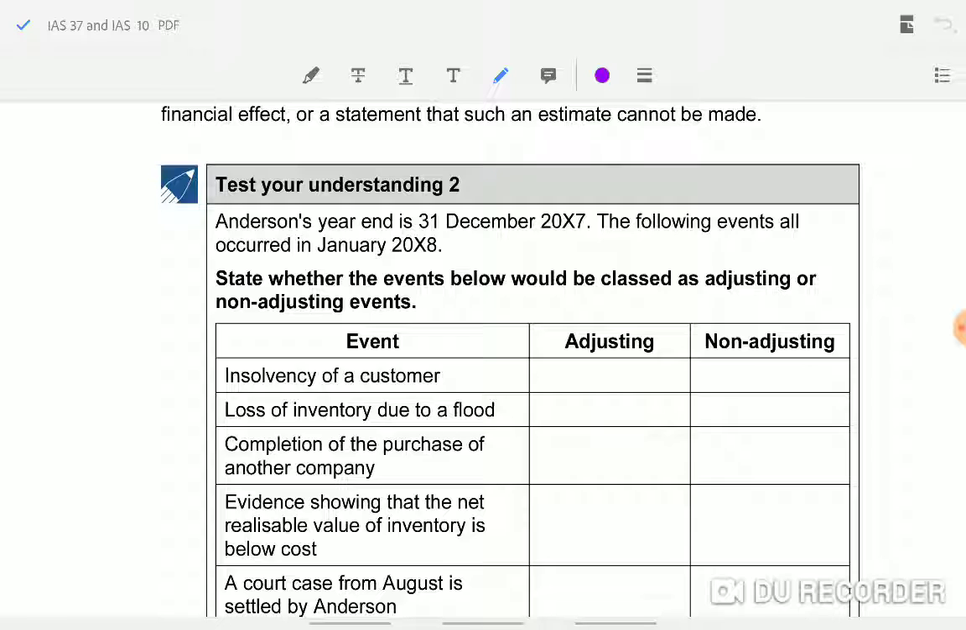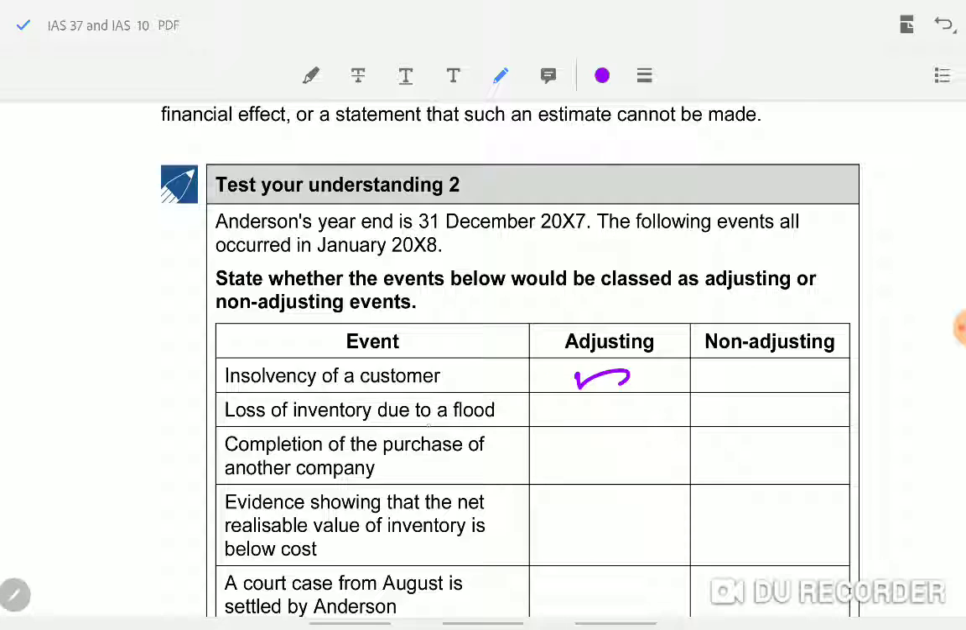We have MCQs also to solve in this chapter. Can you read and test your understanding of which events are adjusting? See, all these events have happened after the reporting date, but before the financial statements are authorized. So, insolvency of a customer gives you more information to adjust the bad debts or to adjust your receivables.